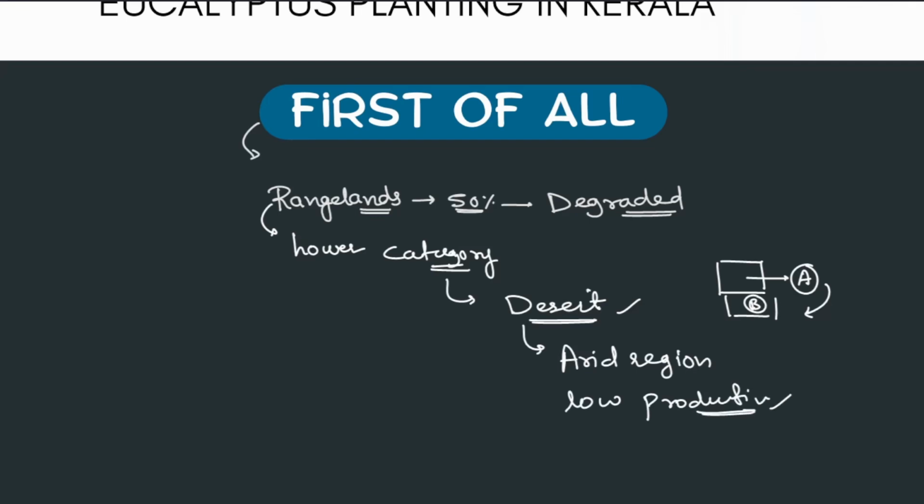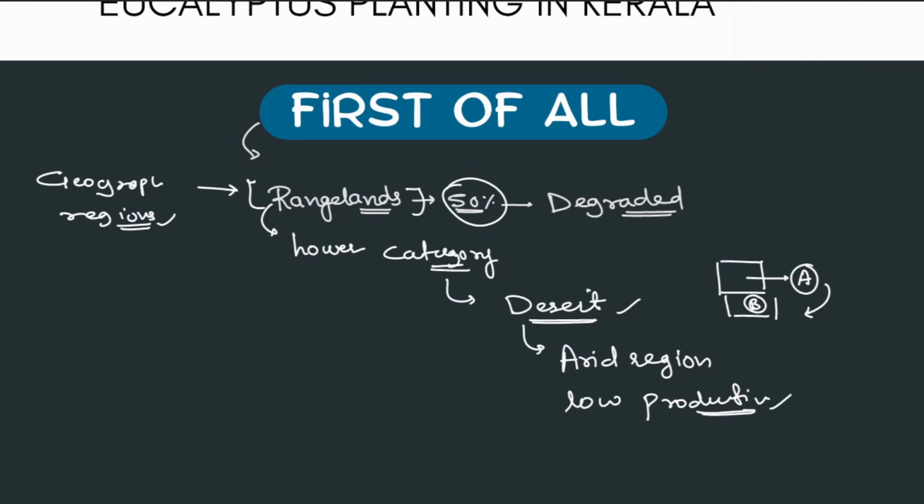Okay, so what are these rangelands? This we need to see. These are geographical areas or regions. So we'll see how we define rangelands. Okay, so what does the report say? That about 50% of these have been degraded and they need policy interventions, and communities depending on them need focused support.